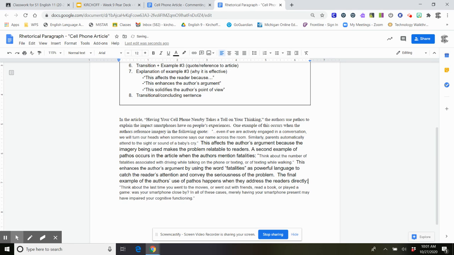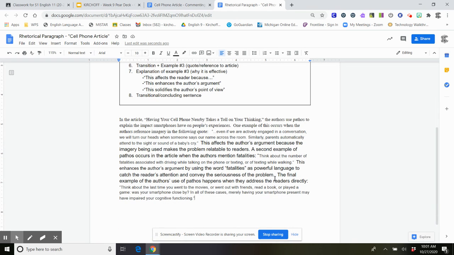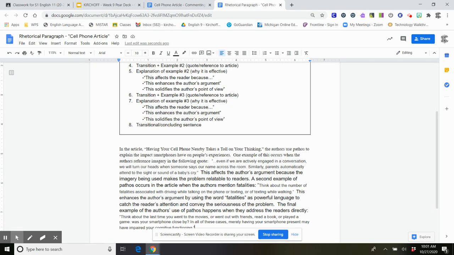And I'll use a colon to offset my quotation here. So that's sentence 6. I have my transition, the final example, and I have my quote itself.